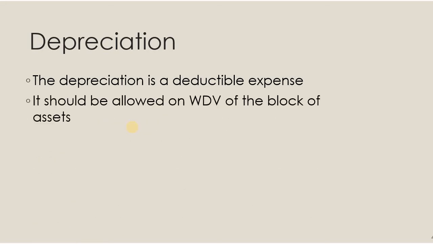It should be allowed on the written down value of the block of assets. So how should we calculate depreciation for business and profession? It is on the basis of the written down value method, of the block of the assets. For example, if there is machinery, there will be machineries A, B, C, D, E, F, G. But we cannot calculate on all these machineries individually. So all these machineries should be considered as one block of asset and the depreciation should be calculated.